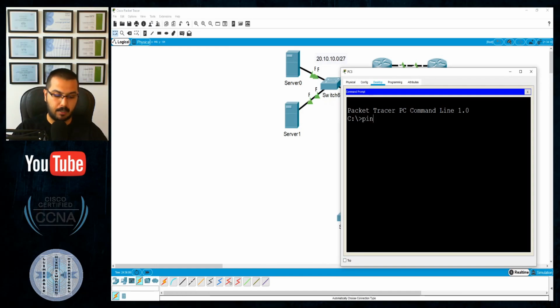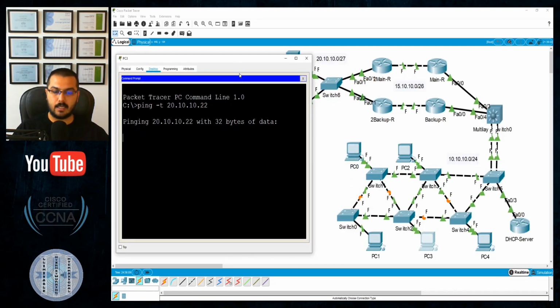and ping this server. So that will be ping -t 20.10.10.22, and that should ping forever. And let's see if we can have a reply right now. It will be timed out for the first one, unfortunately, but for the rest it will be a reply. Okay, this is taking 2 years. Come on.